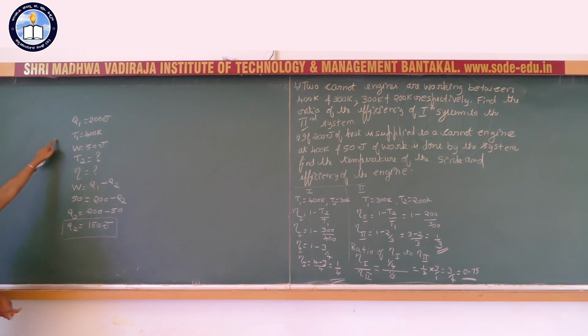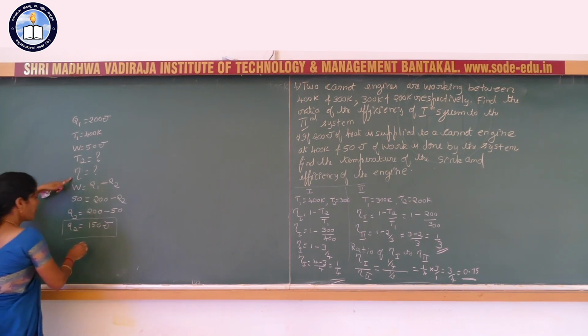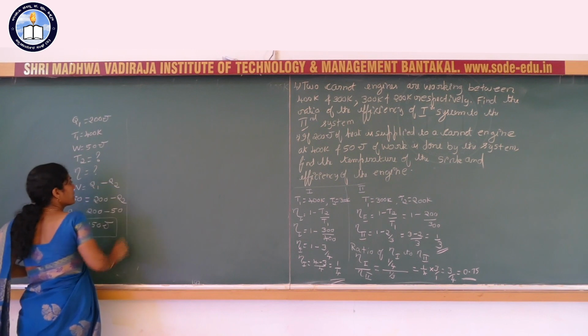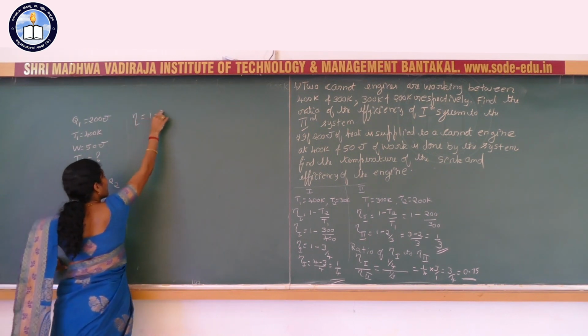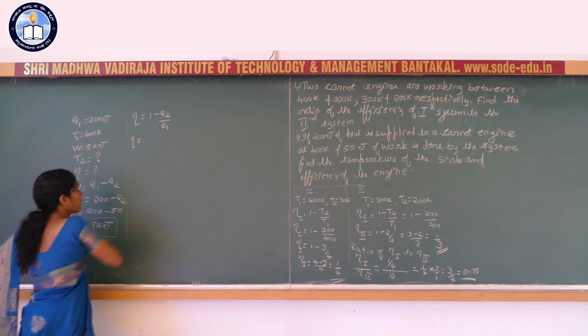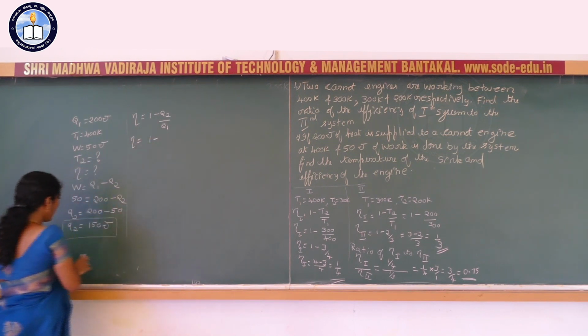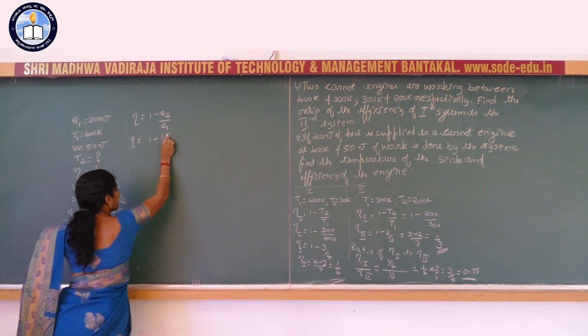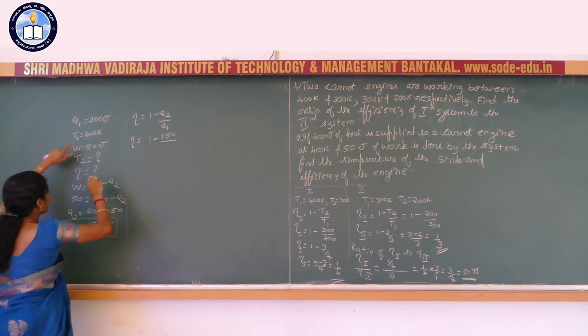We know Q1, the amount of heat absorbed from the source, and we know Q2, the amount of heat rejected to the sink, so then we can easily calculate the efficiency. We know efficiency eta is equal to 1 minus Q2 by Q1, that is 1 minus 150 divided by 200.